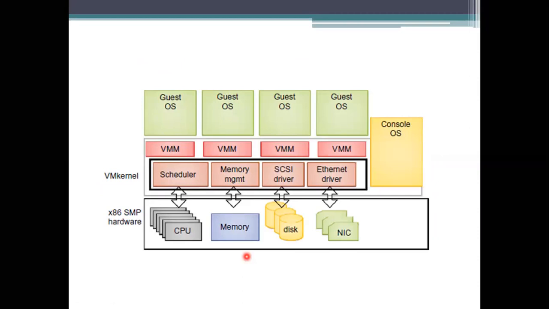The ESX server supports many guest operating systems. For each guest operating system, it maintains a hypervisor, and it also maintains a console operating system for each as a group. It takes care of the schedulers, memory management, disk drivers, and network connectivity, that is the Ethernet driver.